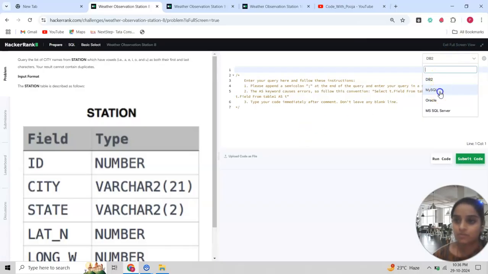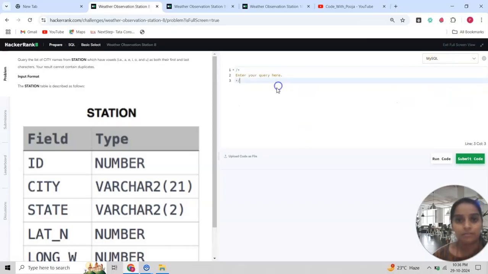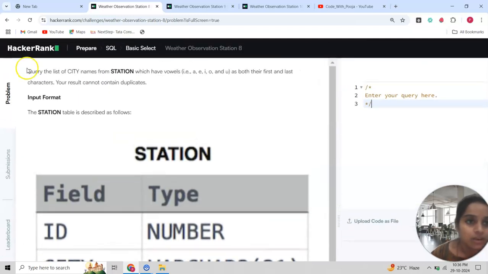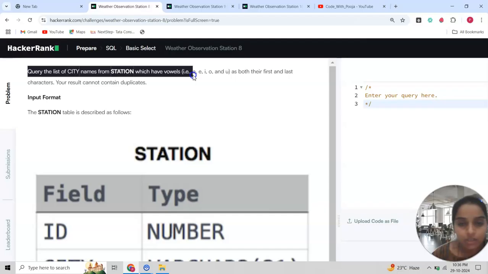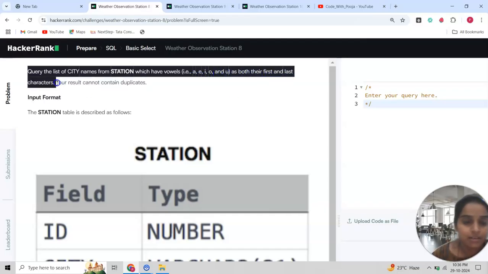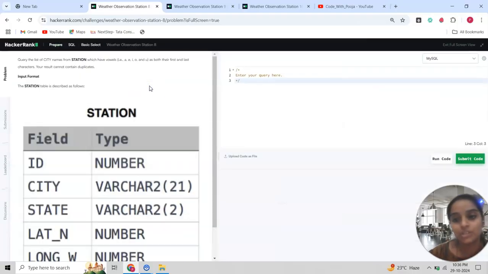First of all, I have to switch my SQL server. Okay, so what the query says: query the list of city names from station which have vowels A, E, I, O, U as both their first and last character. Result cannot contain duplicates. Okay, so it is quite simple.